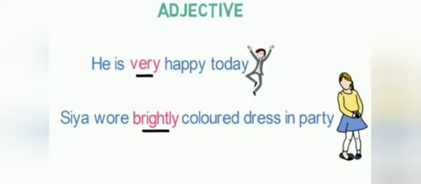He is very happy today. So happy is an adjective and very is used before happy. So it modifies an adjective also. Sia wore a brightly colored dress in the party. Colored is an adjective. Here brightly is used to modify the adjective.